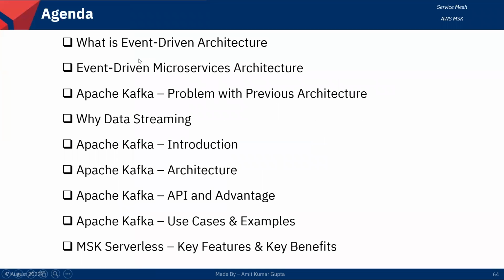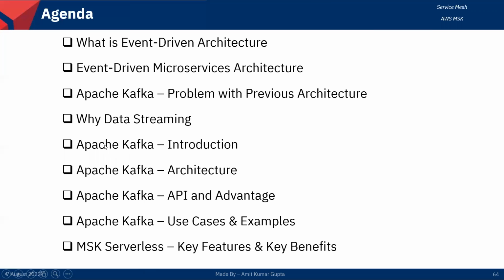So the agenda for discussion today: we'll discuss what is event-driven architecture and event-driven microservices architecture. We will check out how it is shown there. And then Apache Kafka, the problem with the previous architecture. So what is the use of Kafka for solving that issue? Now I will give a brief introduction about why data streaming is required.